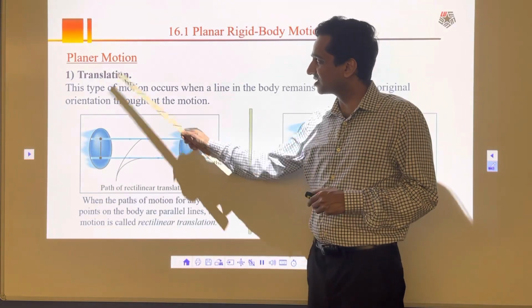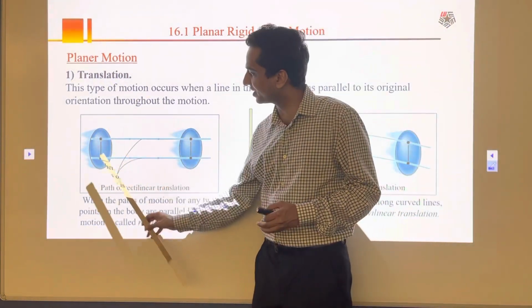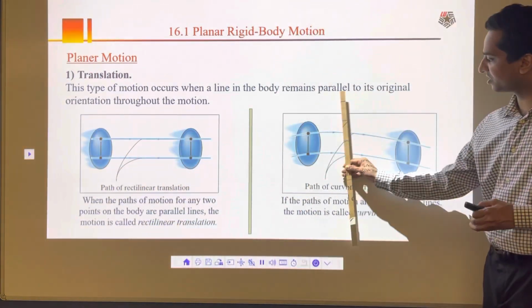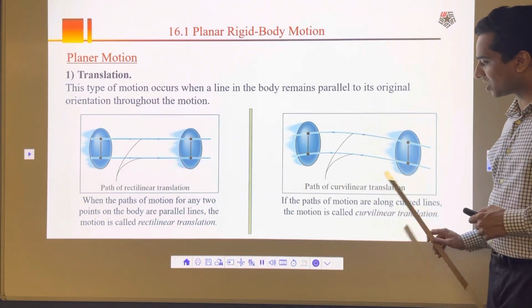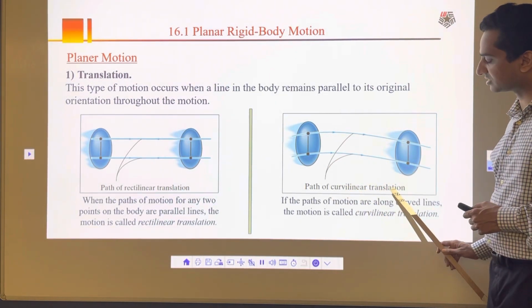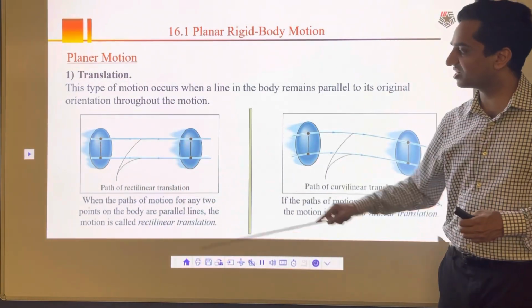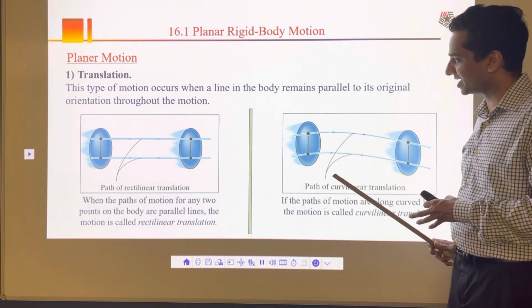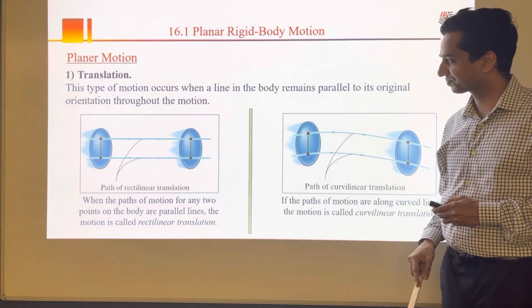And then translation is further classified as curvilinear translation. Now instead of these two particles following a straight line, if they follow a curved path, like here, then we call it curvilinear translation. So planar translation is classified into two parts, rectilinear translation and curvilinear translation. Both motions are happening in one plane. There is no rotation, and that's why we call it simply translation.